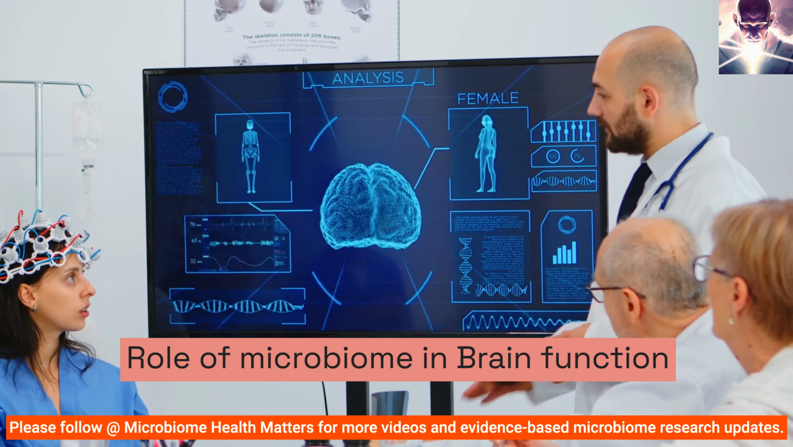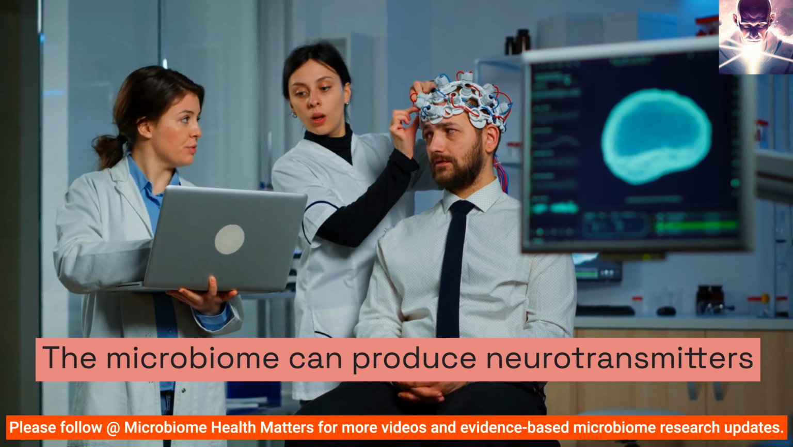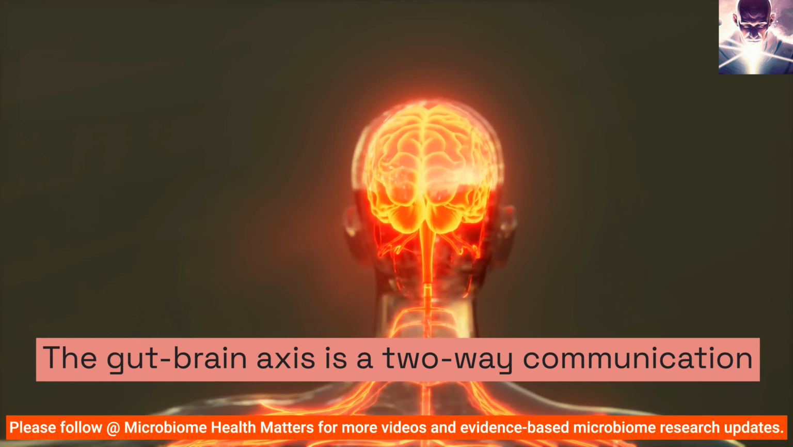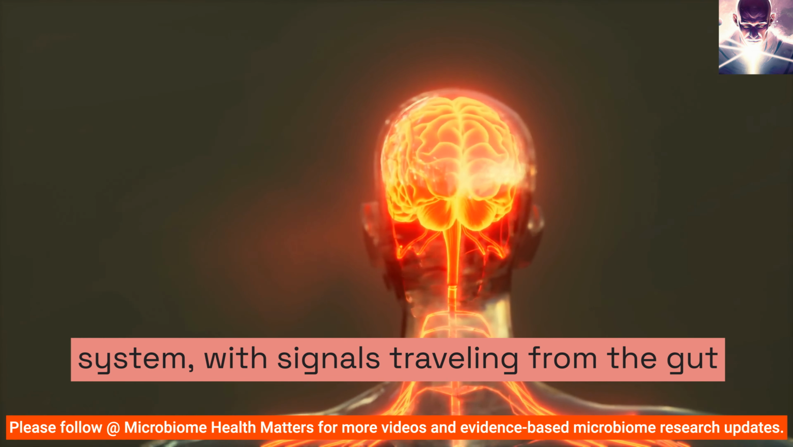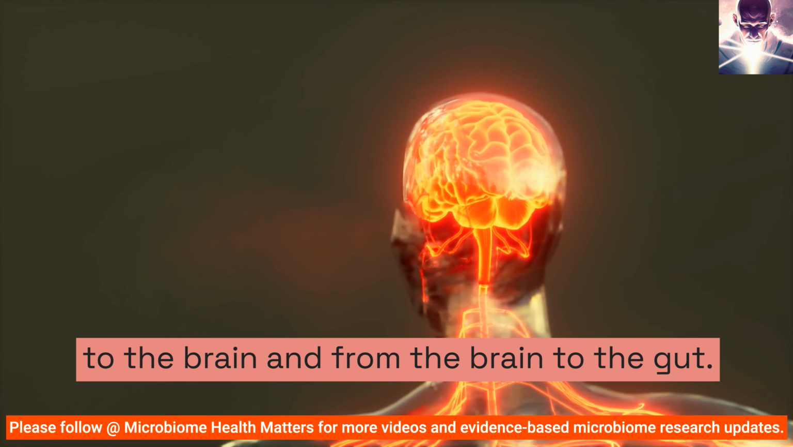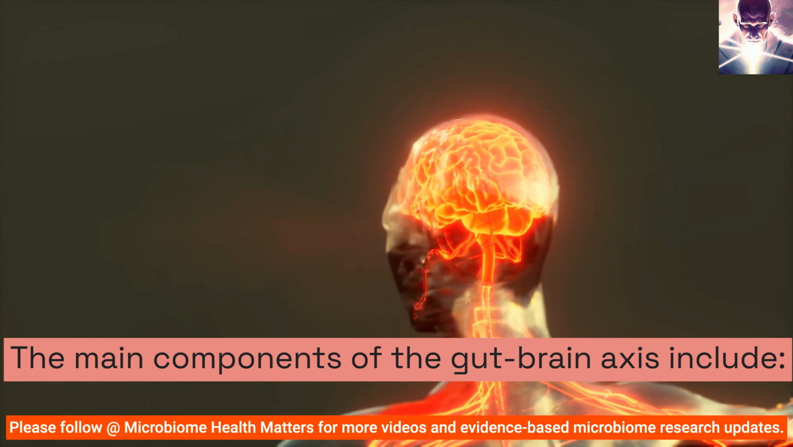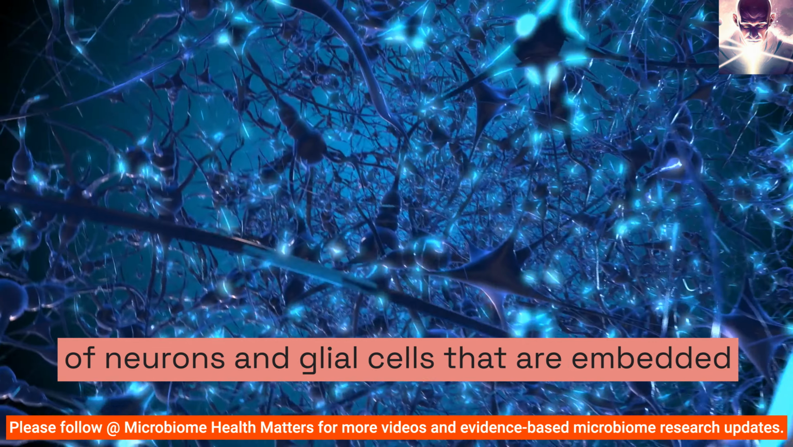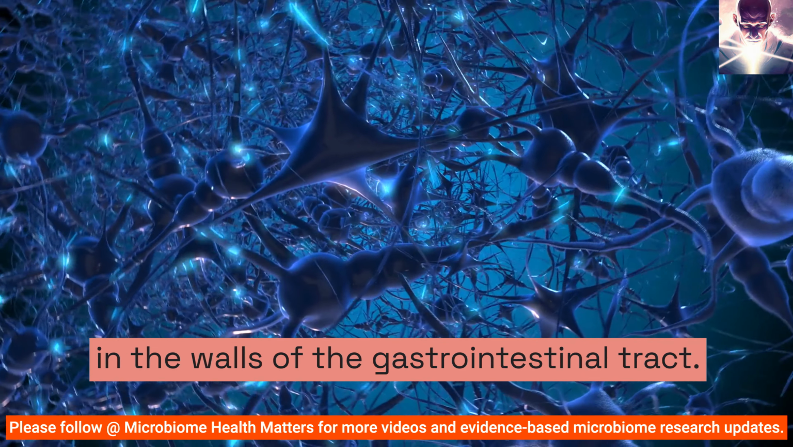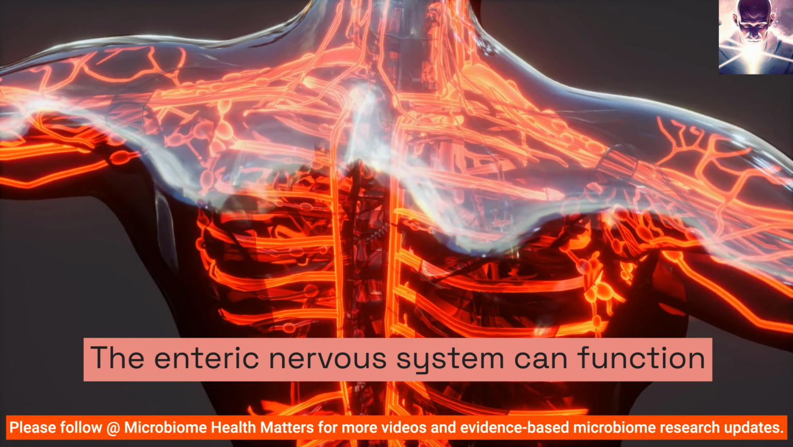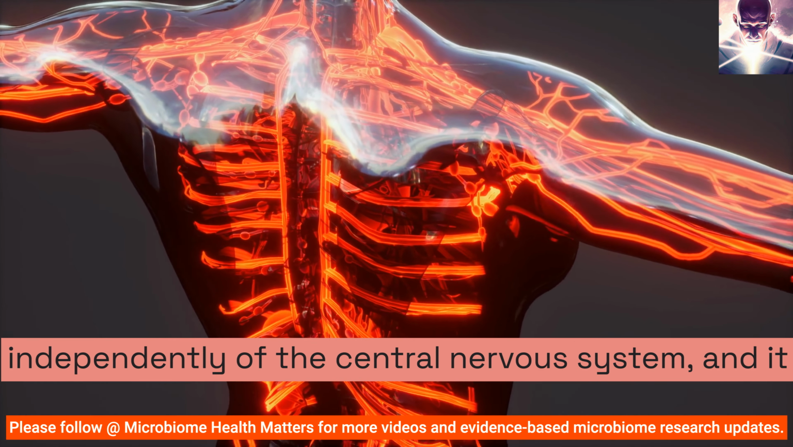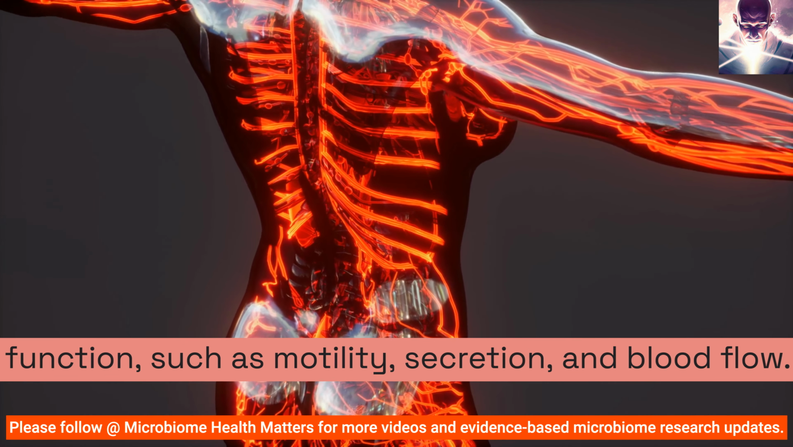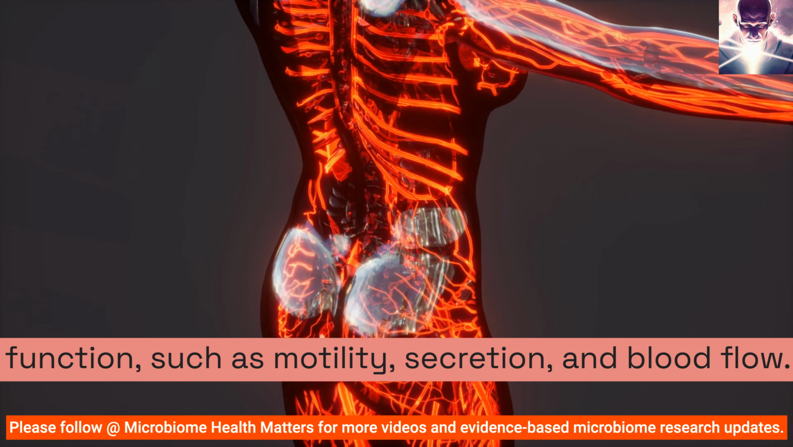Role of microbiome in brain function. The microbiome can produce neurotransmitters that can affect mood, anxiety, and stress levels. The gut-brain axis is a two-way communication system, with signals traveling from the gut to the brain and from the brain to the gut. The main components of the gut-brain axis include the enteric nervous system, a complex network of neurons and glial cells that are embedded in the walls of the gastrointestinal tract. The enteric nervous system can function independently of the central nervous system, and it can regulate many aspects of gastrointestinal tract function, such as motility, secretion, and blood flow.